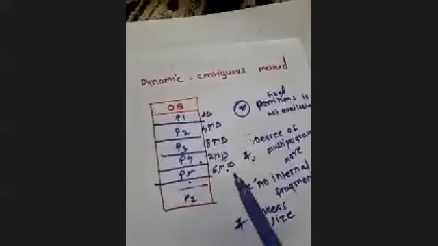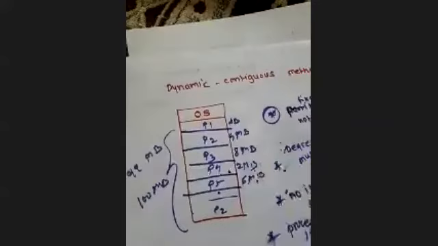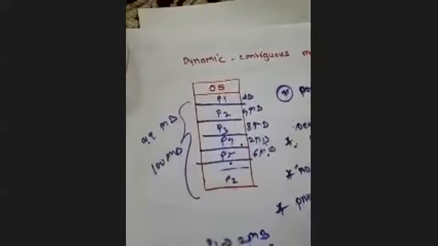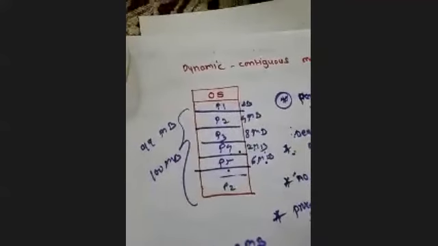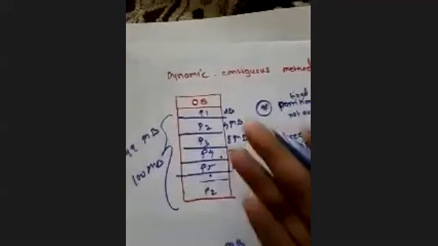Suppose my total size is 100 MB, and if you want to proceed with a process which has the size of 99 MB, I can allocate the entire memory space to one process with the size of 99 MB. I don't have any problem. This is what dynamic contiguous memory allocation says, right? Even if only one process of 99 MB comes, it will run. Different processes with different sizes are also possible.